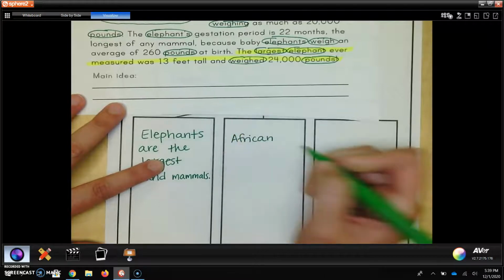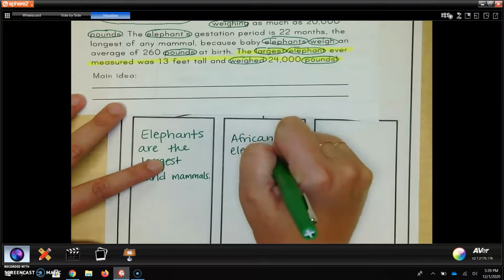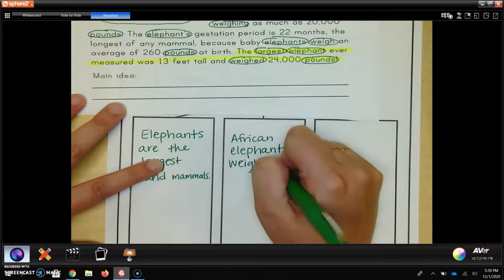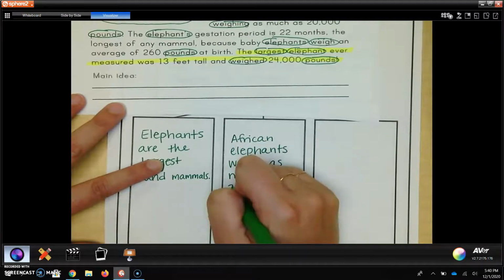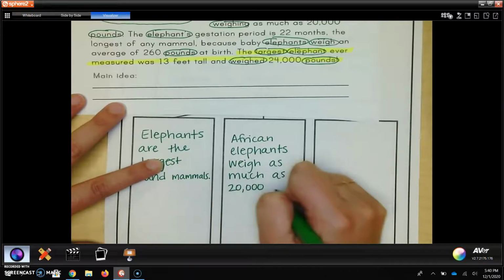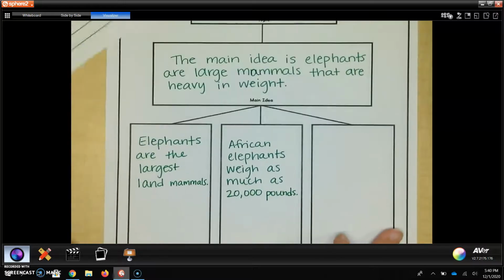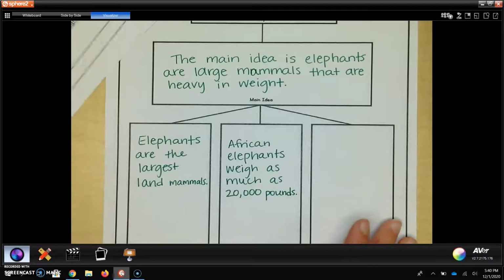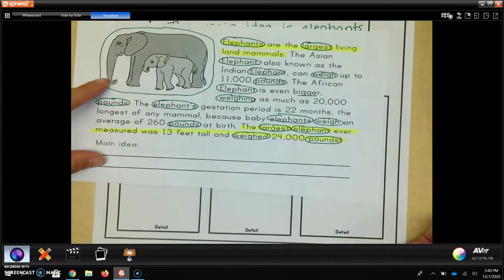African elephants weigh as much as 20,000 pounds. Another great detail that supports how large they are and how heavy they are in weight. Now I need to find one more detail that supports our main idea. Let's see.